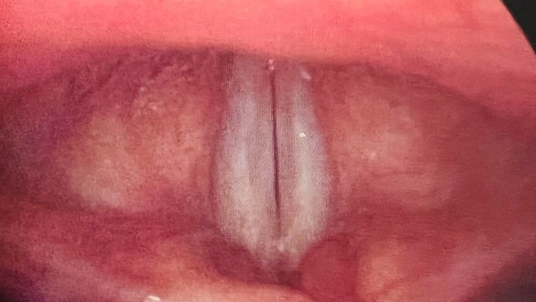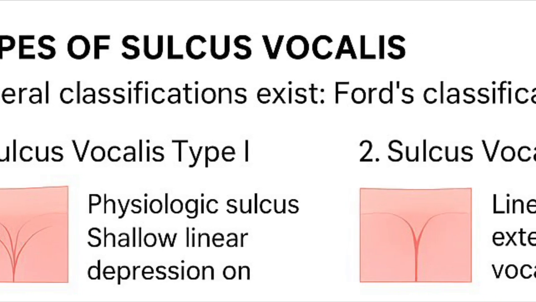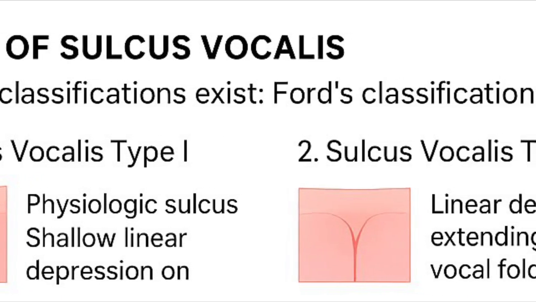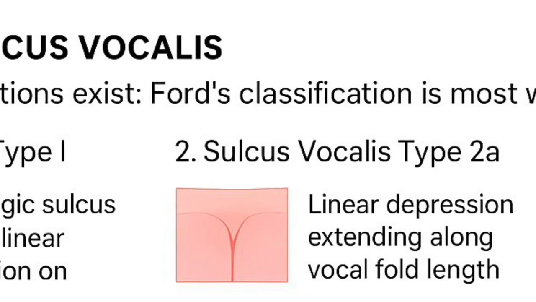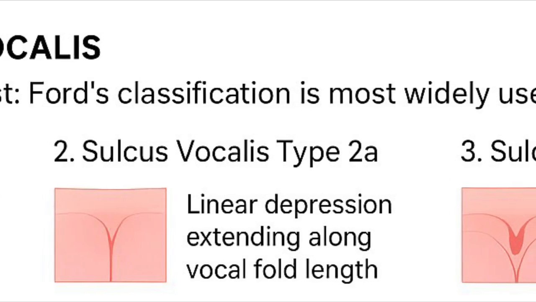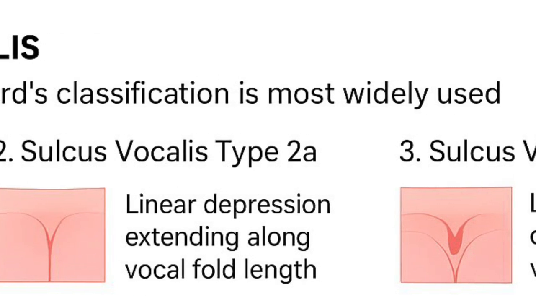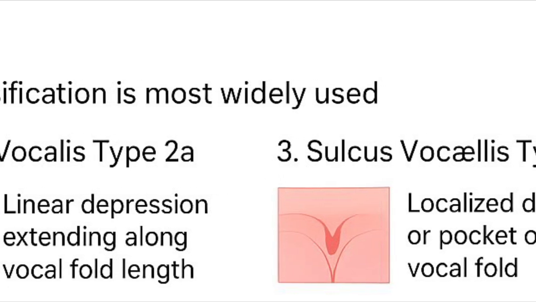Sulcus vergature may be best treated by bilateral medialization procedures rather than attempted resection of the vergature, which is technically extremely difficult. Type 2B, classical sulcus vocalis or pouch type. This is characterized by focal pit that extends beyond the vocal ligament into the thyroarytenoid muscle. This is marked loss of superficial lamina propria, leading to significant mucosal wave abnormality in laryngostroboscopy.